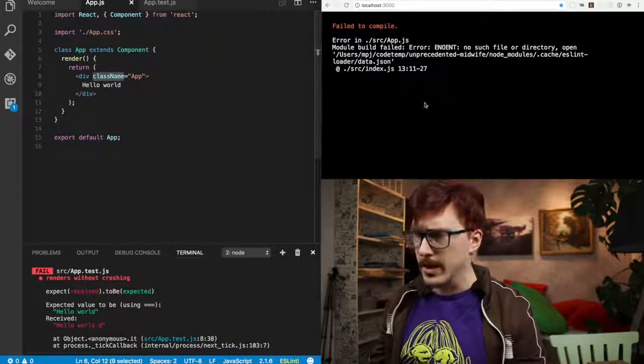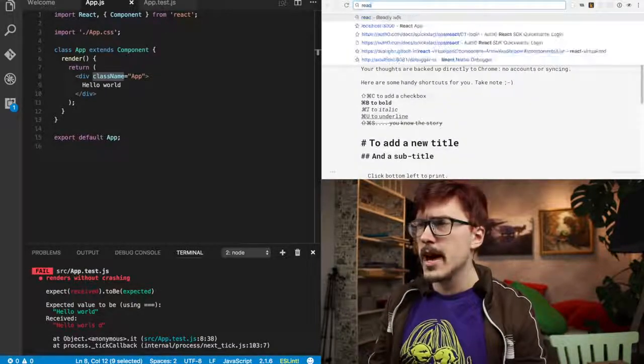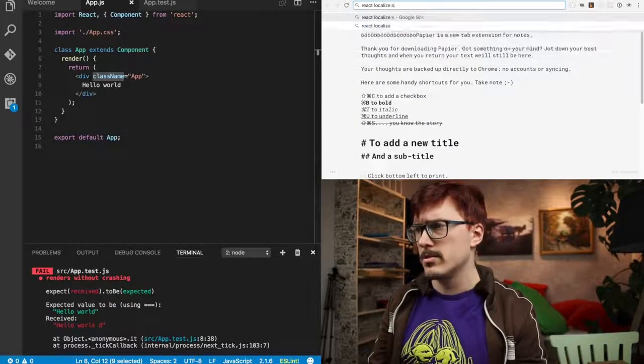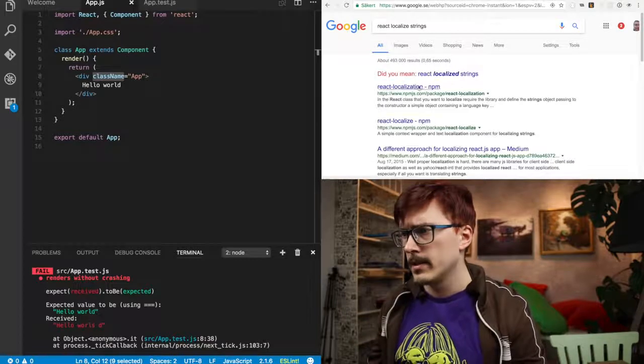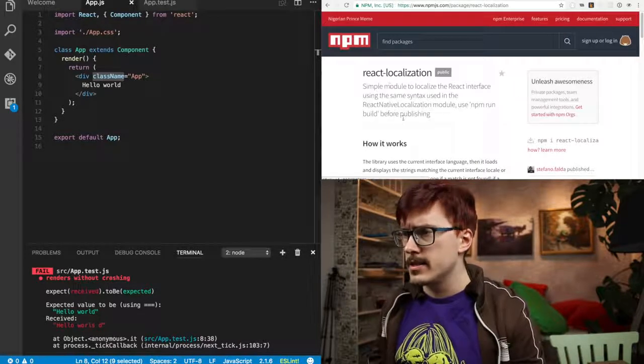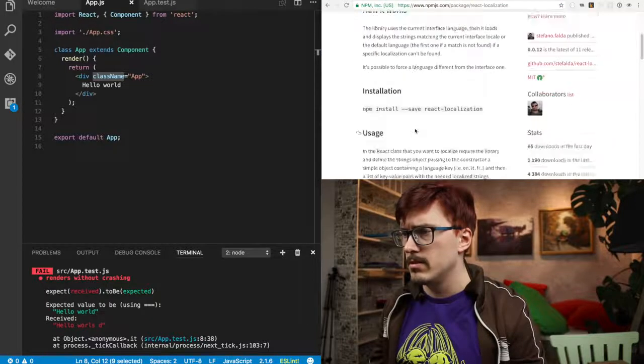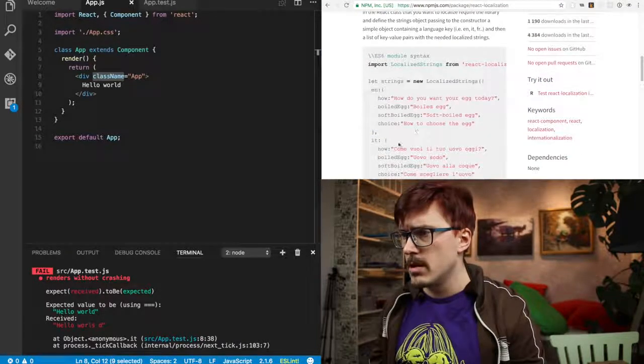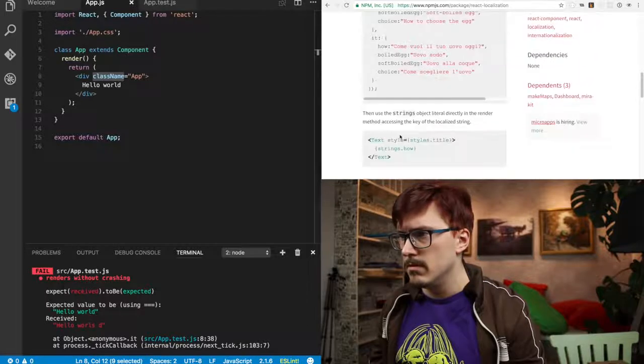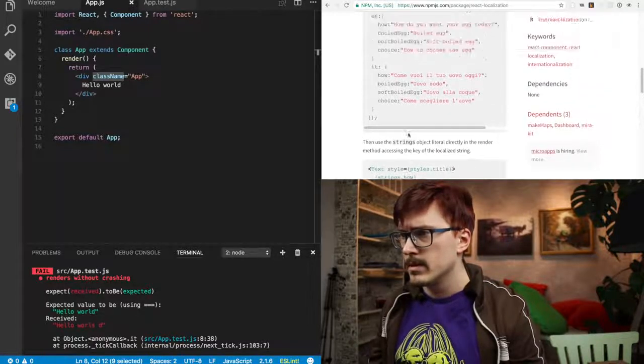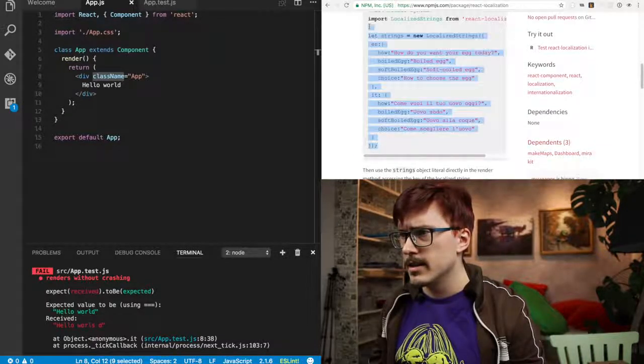I wonder how you localize strings in React. Let's find that out. React localize strings. React localization, simple module to localize a React interface using the same syntax. Okay, let's see.